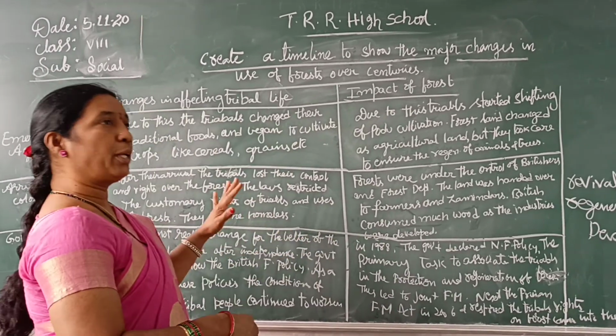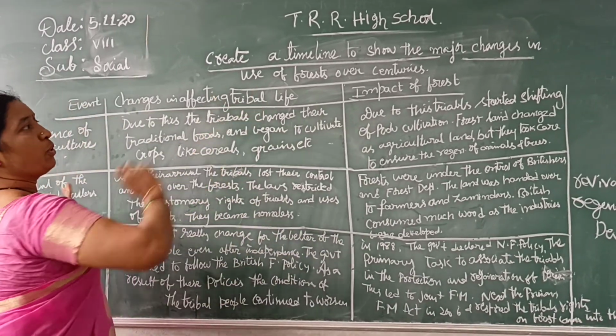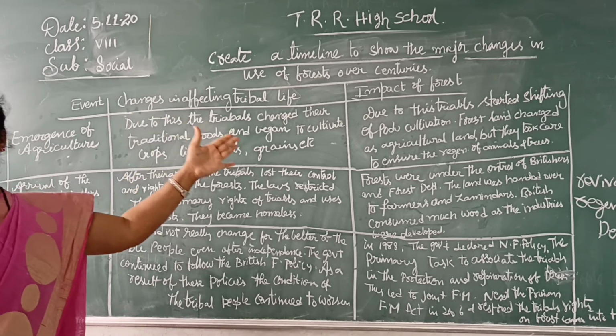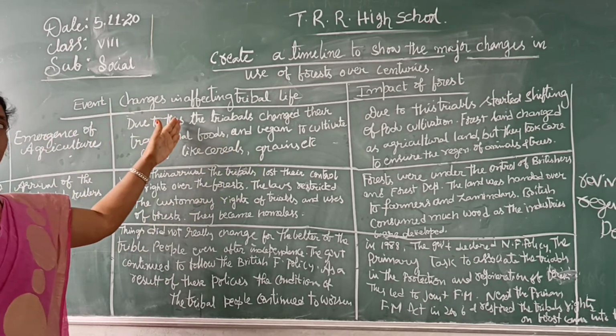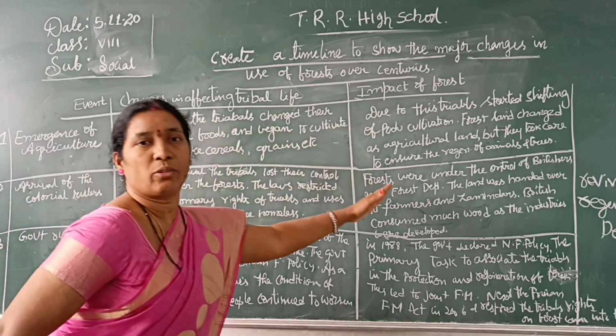So when they ask an 8-mark question, such as create a timeline to show the major changes in the use of forests over centuries, you have to write the event, the changes affecting the tribal people's life and the impact on the forest.